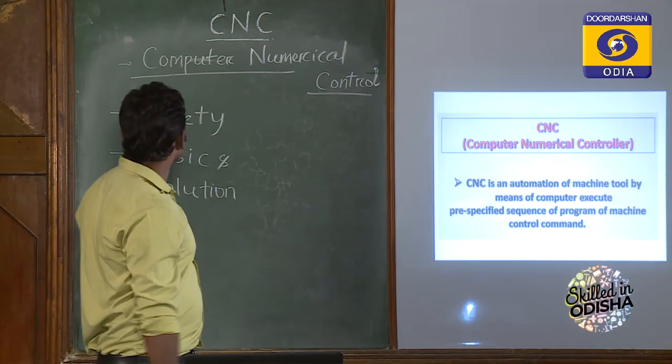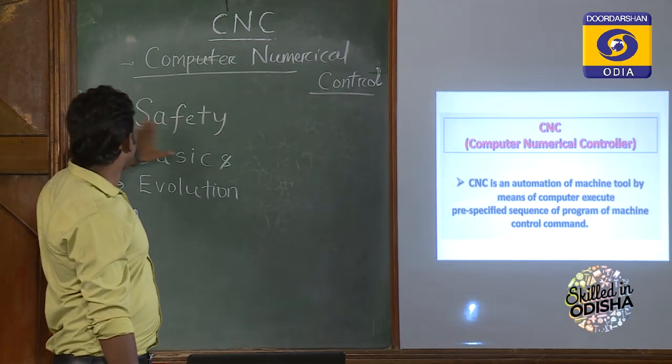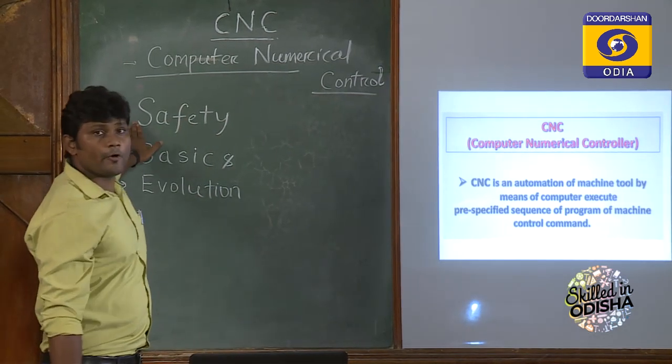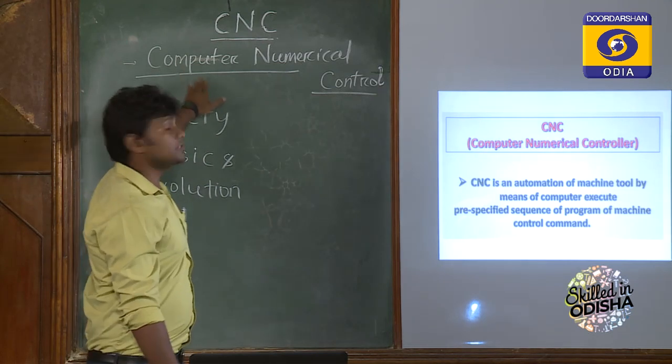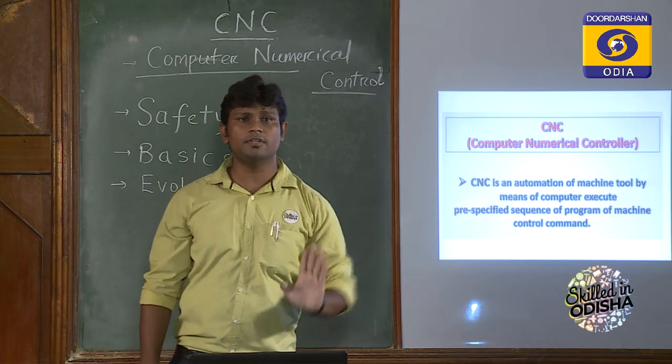Now we will start the computer numerical control machines later. First we have to see what are the safety points related to the CNC machine operation. Then we have to go for the basics and the evolution. Then we'll go for the difference.